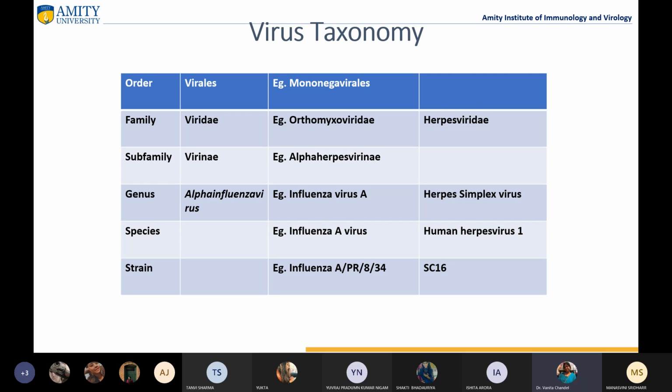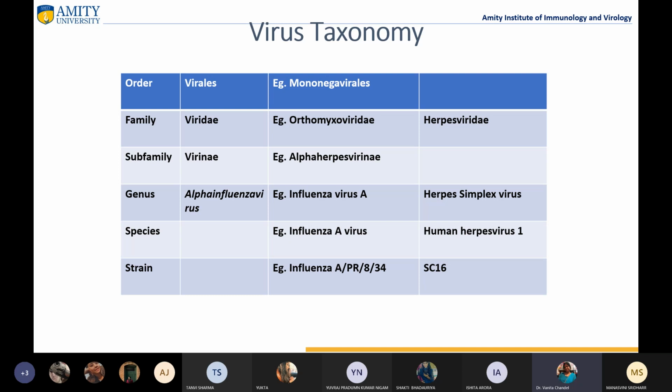It's like this: for family, at the end there is viridae in the particular name, for example Orthomyxoviridae, Bromoviridae, Potyviridae, a number of families. So you end it with viridae basically, right? For subfamily, if there is any subfamily, it is virinae, for example Alphaherpesvirinae. So we don't have subfamilies in every group, but in some cases there is a subfamily.